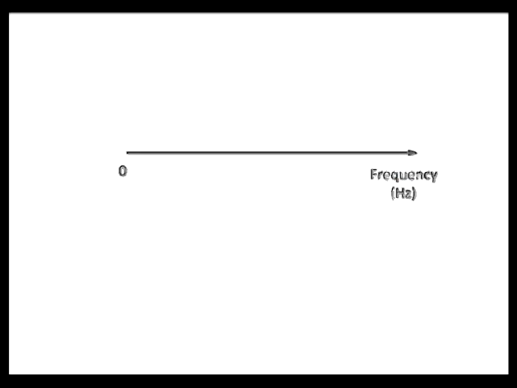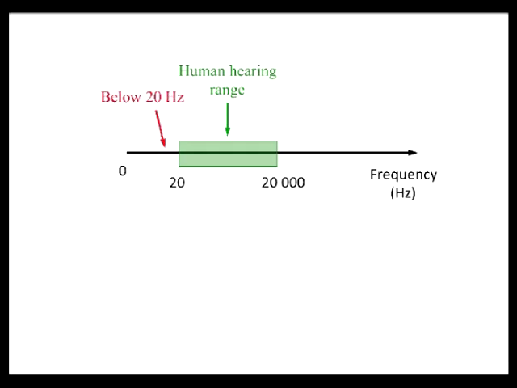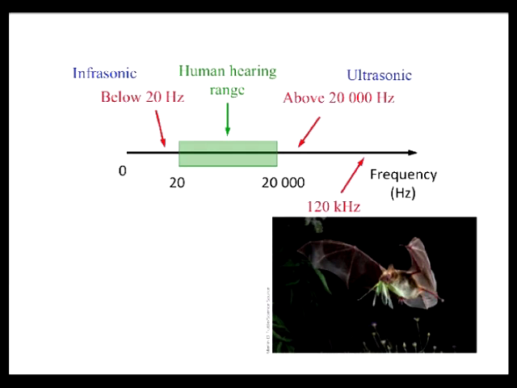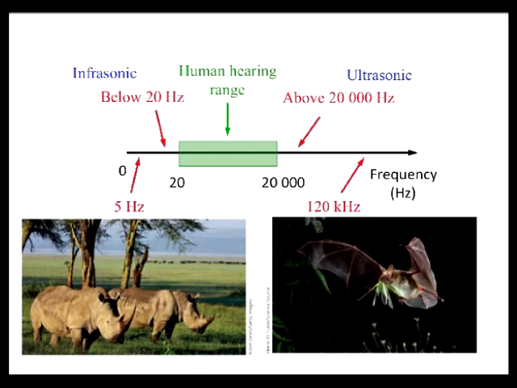Experiments have shown that a healthy young person hears all sound frequencies from approximately 20 to 20,000 Hz. Sound can be generated whose frequency lies below 20 Hz or above 20 kHz, although humans normally do not hear it. Sound waves with frequencies below 20 Hz are said to be infrasonic, while those with frequencies above 20 kHz are referred to as ultrasonic. Some species of bats, known as microbats, use ultrasonic frequencies up to 120 kHz for locating prey and for navigating, while rhinos use infrasonic frequencies as low as 5 Hz to call one another.